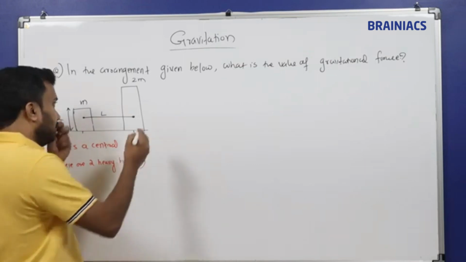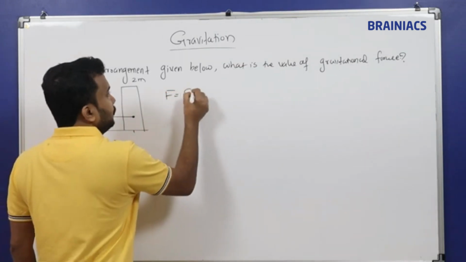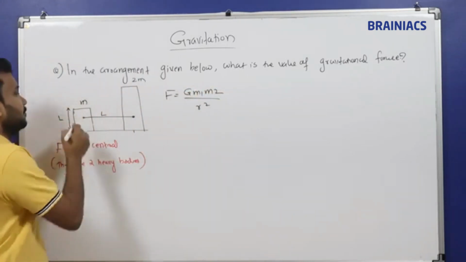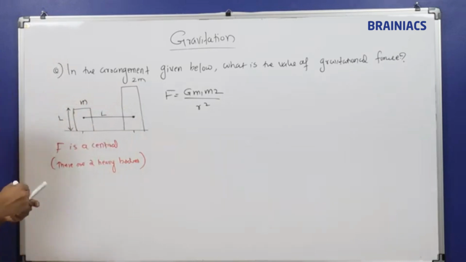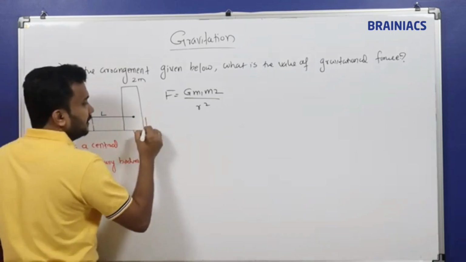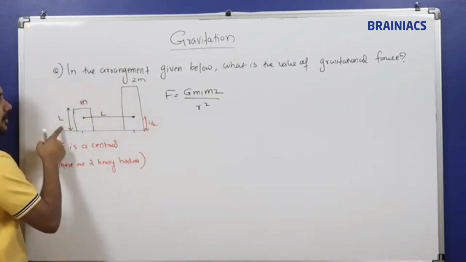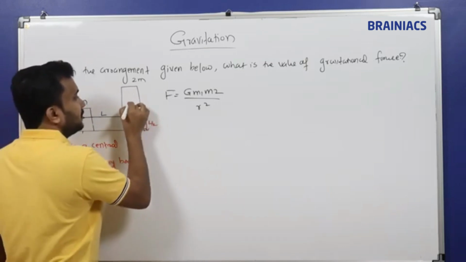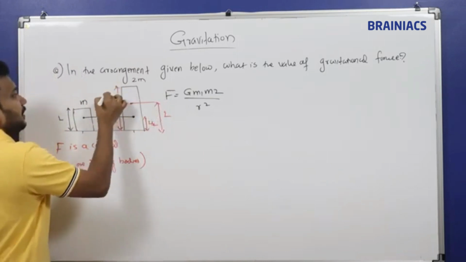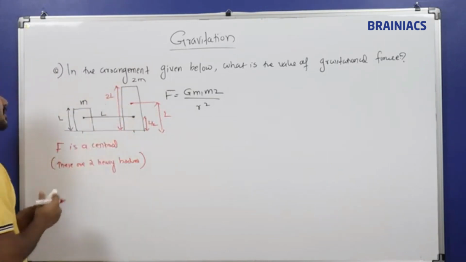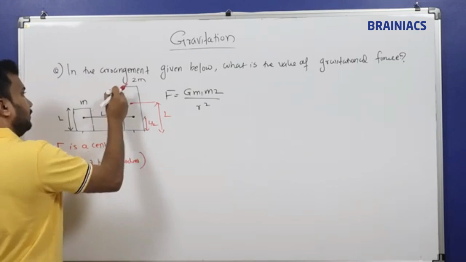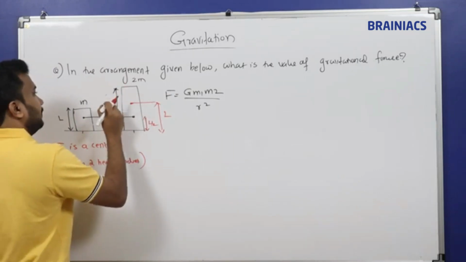So we need to apply Newton's formula: F is equal to G m1 m2 divided by r square. Central force means from this body's center to that body's center. Now if you see the calculations, this is at a distance of L by 2, and its length is given as 2L. This I forgot to mention. Whatever is given I am marking in black color, and whatever I am writing extra is in another color.